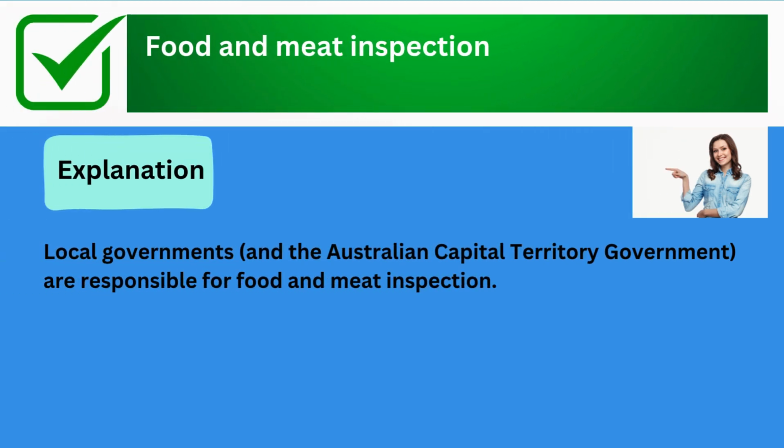The correct answer is food and meat inspection. Explanation: local governments and the Australian Capital Territory government are responsible for food and meat inspection.